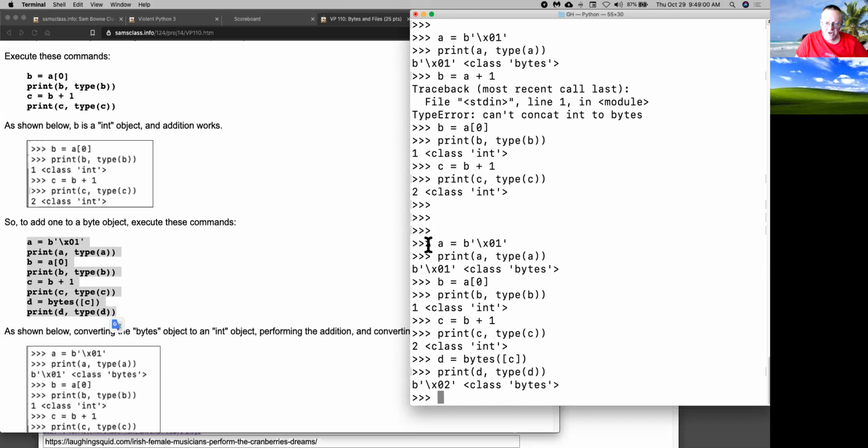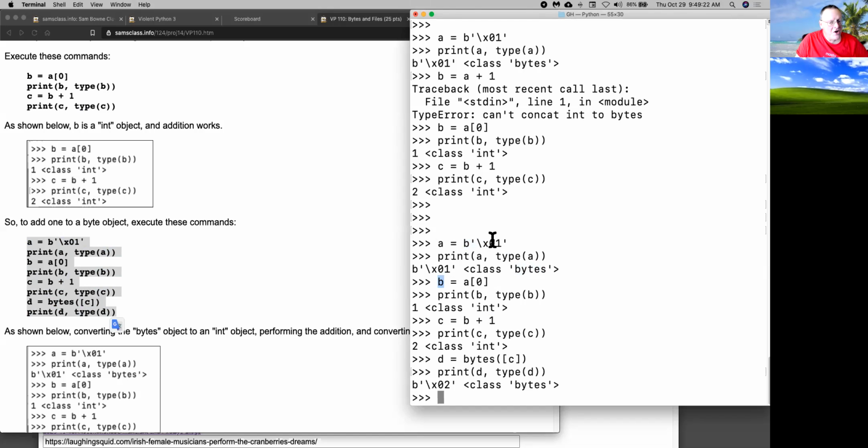All right, so what happens here is I define a byte object that contains 1. So it's a 1 with bytes. Now I take an integer object by reading the first element of that byte object. And now I have a 1, which is an integer. So I can now add 1 to it, and I've created an integer.